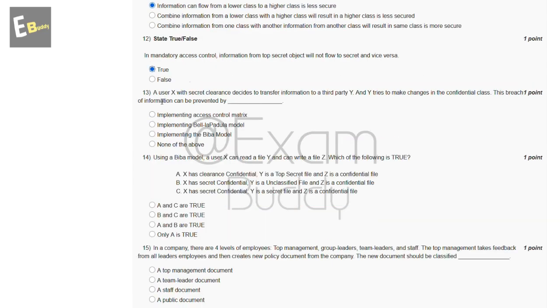Now the 13th question is, a user X with secret clearance decides to transfer information to a third party Y, and Y tries to make changes in the confidential class. This breach of information can be prevented by. So these are the options, and the answer of our 13th question is C.